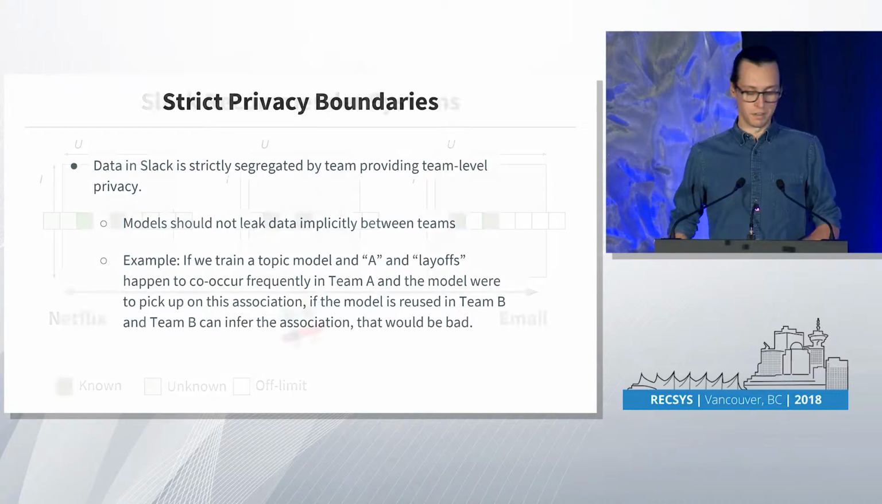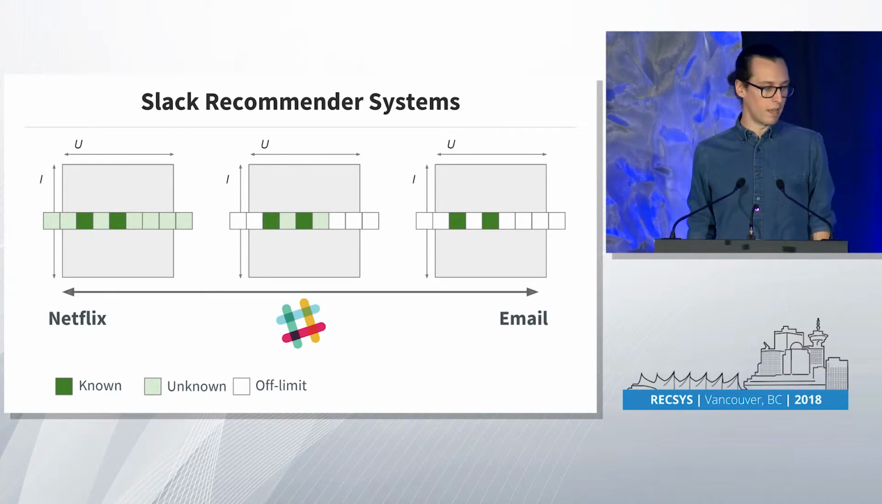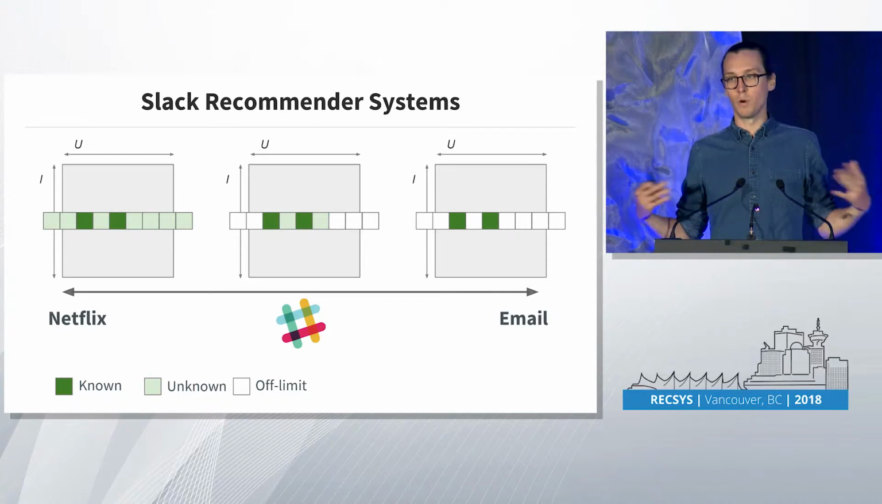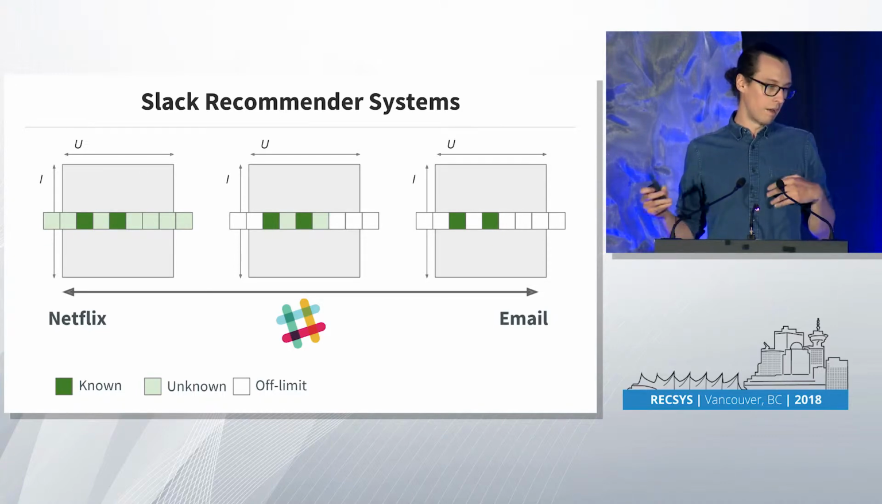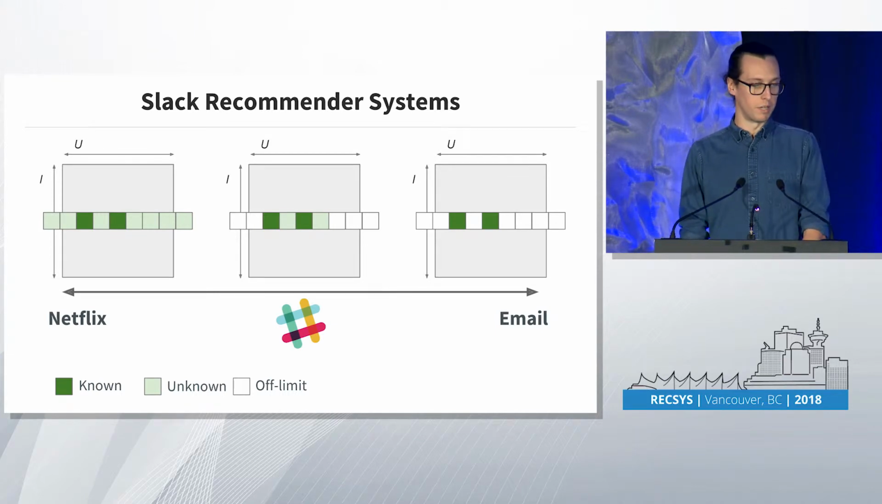both implicitly and explicitly. So in terms of recommender systems, this kind of puts Slack somewhere between email and Netflix. On the email side, you're very restricted in what you can recommend to users. In the case of Slack, you have some freedom to recommend things within teams.